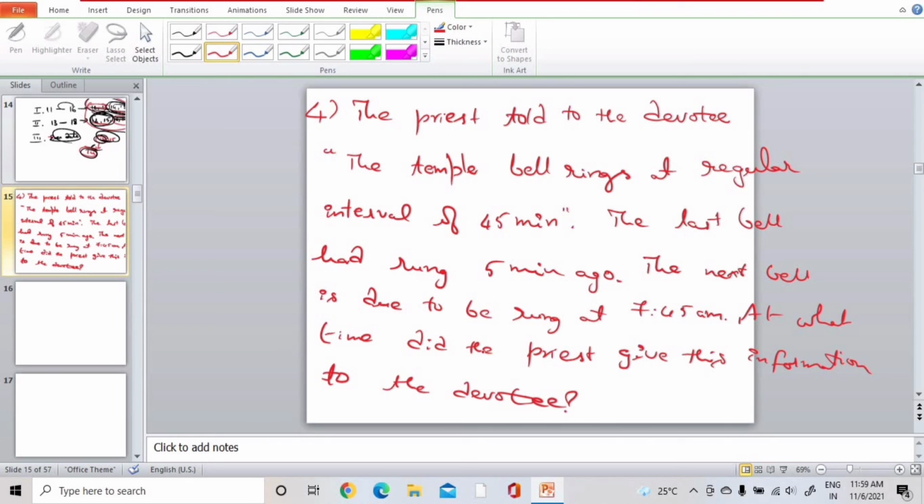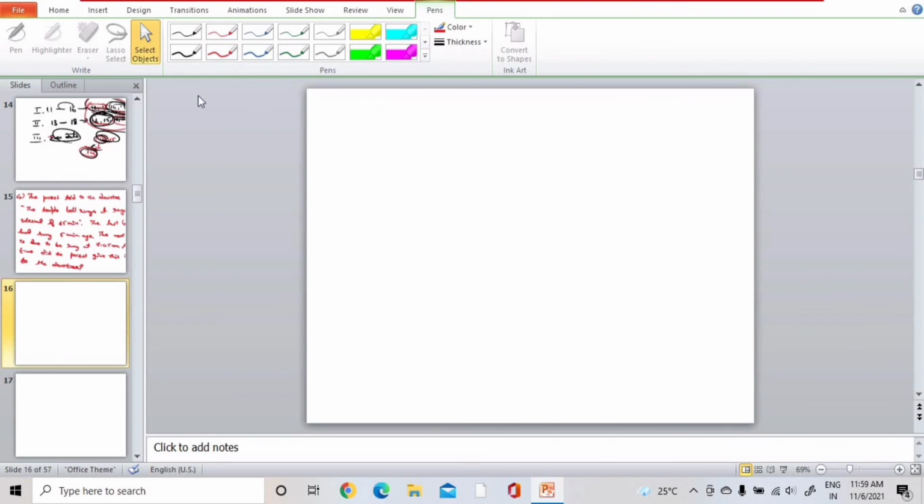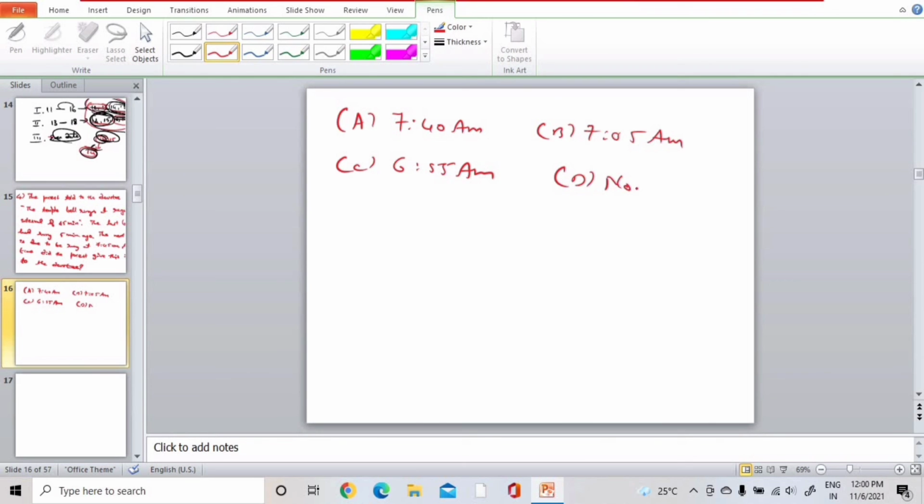Please understand this question. We will look into options. Option A 7:40 am. Option B 7:05 am. Option C 6:55 am. And option D none of the above. The bell rings at regular intervals of 45 minutes. That means every 45 minutes they ring the bell.